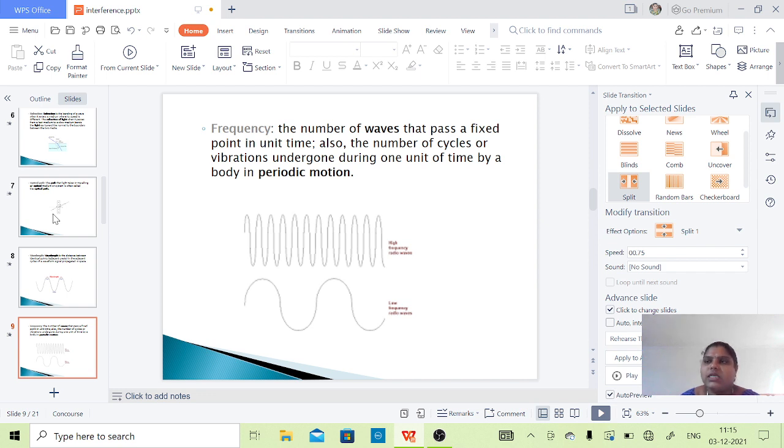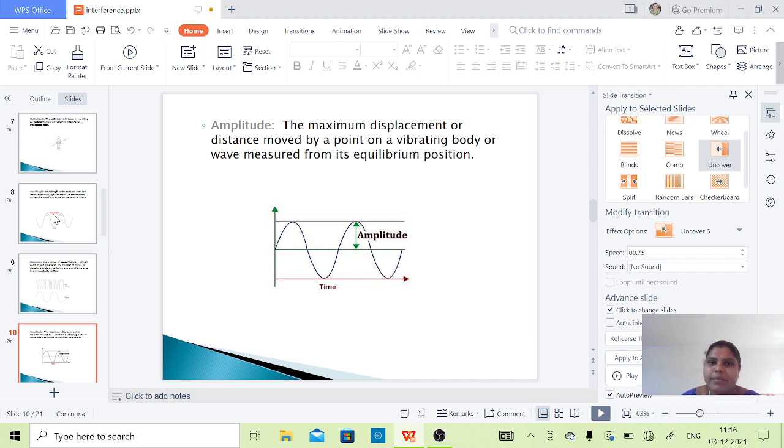According to oscillations, the number of oscillations per unit time is also a frequency. And according to a cyclic process, the number of cycles that a vibrating body vibrates in a unit time is also a frequency. But here we are discussing waves. So the number of waves that pass through a fixed point in a unit time is said to be frequency here. Next, amplitude.